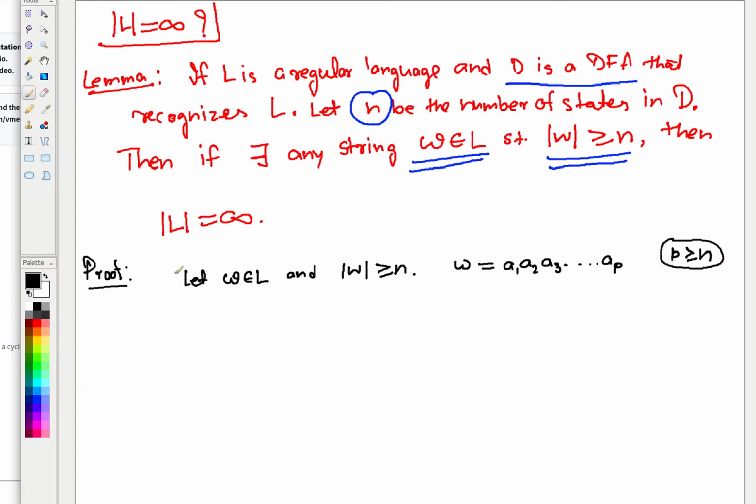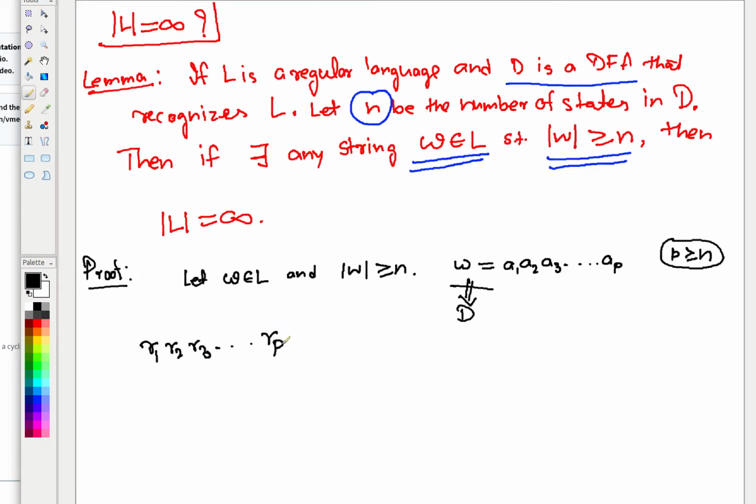Now, if you remember when we were defining this, whenever you simulate a DFA on a string, what happens? You get a sequence of states for running it, right? So whenever you simulate this W on machine D, you are going to get a sequence of states. Let me say that the sequence is R1, R2, R3, up to Rp plus 1. How many states will be in the sequence? Exactly one more than the number of symbols you have.